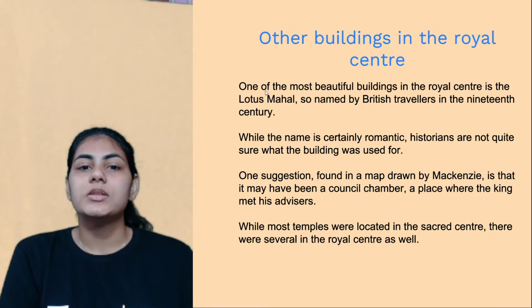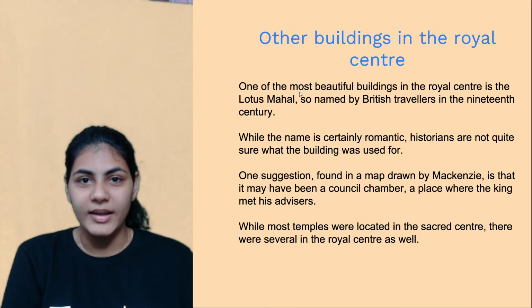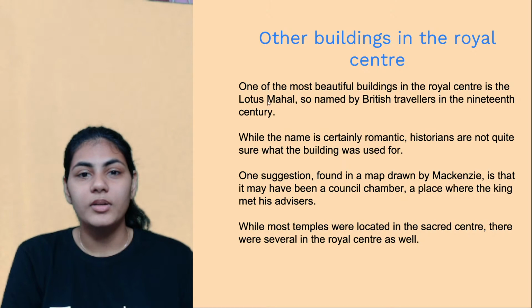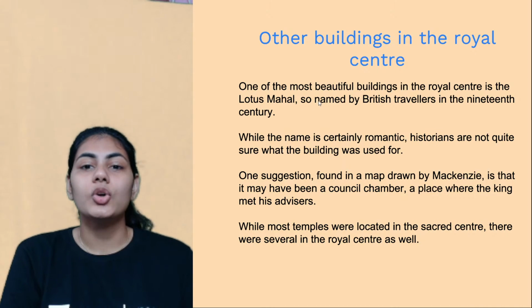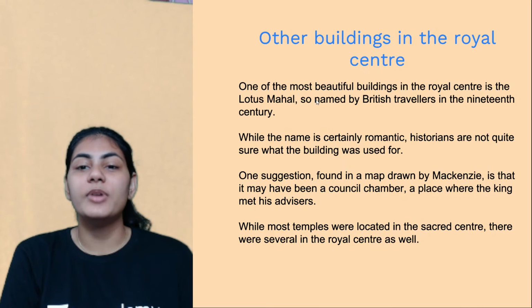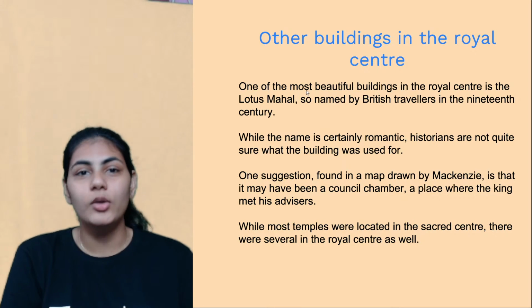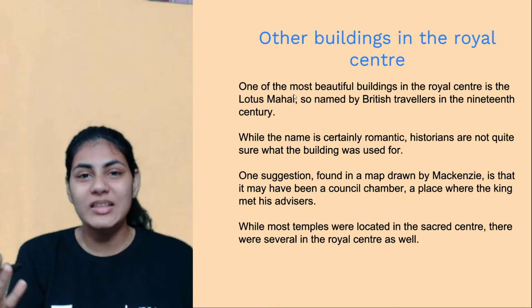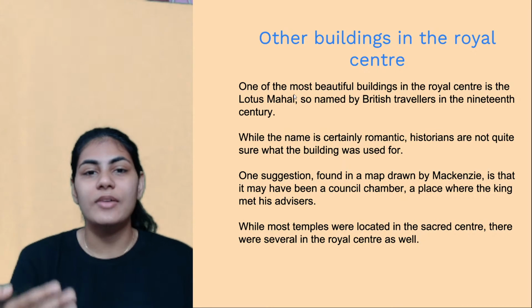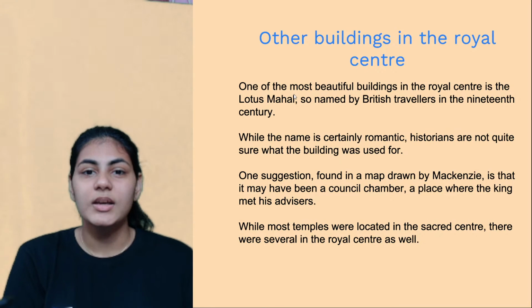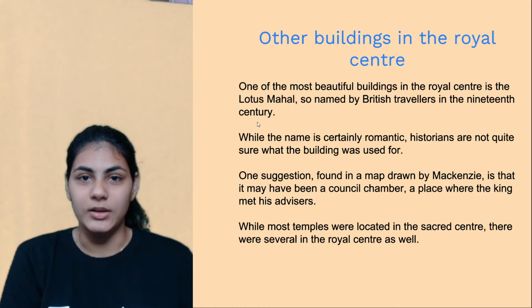So another important, in fact beautiful, building in the Royal Centre is the Lotus Mahal, right? It was named by British travellers in the 19th century. Again, we don't really know what it was called in the 15th century, but historians, especially the British travelling historians, have called this the Lotus Mahal.